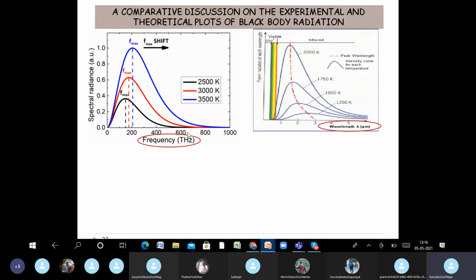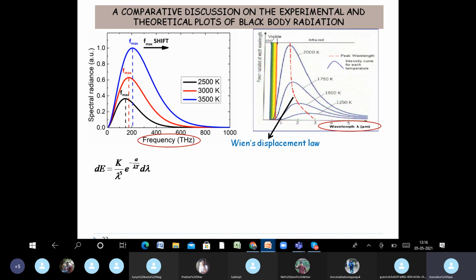So this is the energy density versus frequency, and as you can see, the maximum value goes to larger frequencies, because frequency and wavelength are inversely related for a given velocity. So here the value goes to larger frequencies, here the value comes to smaller wavelengths. So this line here is basically the line of Wien displacement law, that is lambda m T equal to constant.